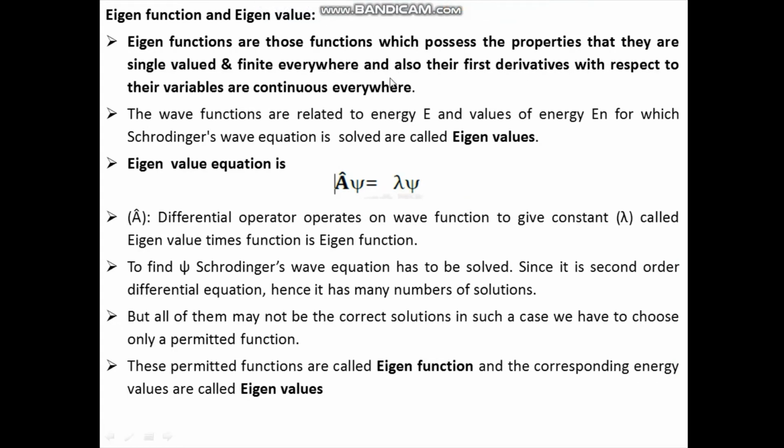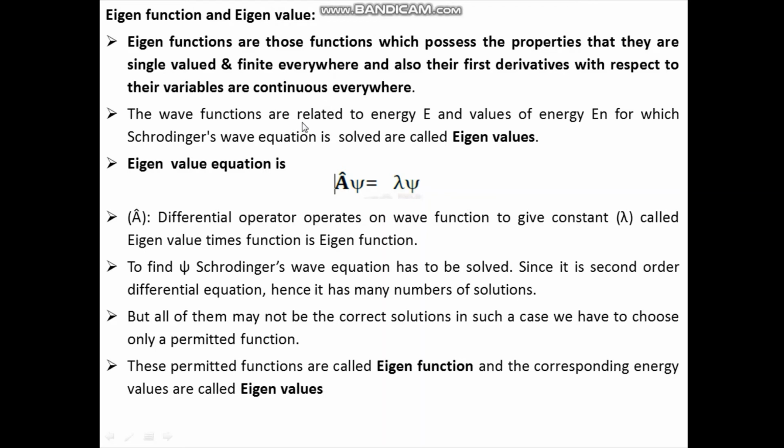Eigenfunction and eigenvalue. Eigenfunctions are those functions which possess the properties that they are single valued, finite everywhere, and also their first order derivatives with respect to their variables are continuous everywhere. Now, this is the statement of eigenfunction.